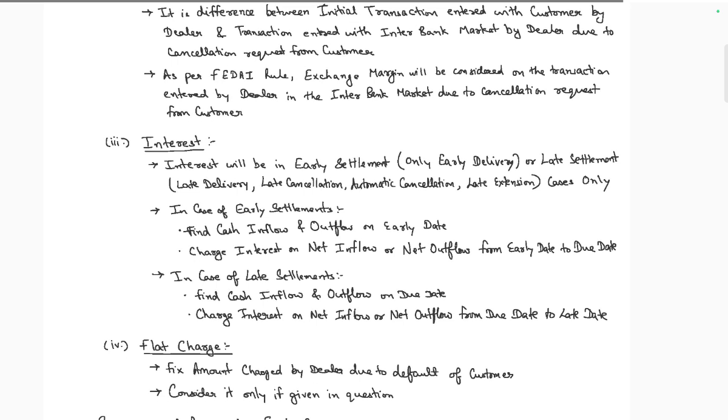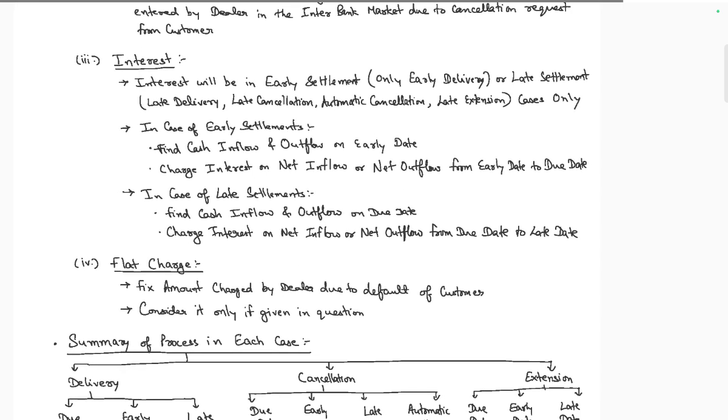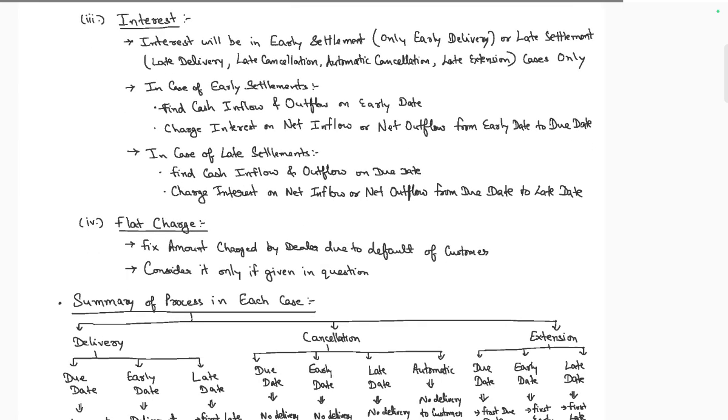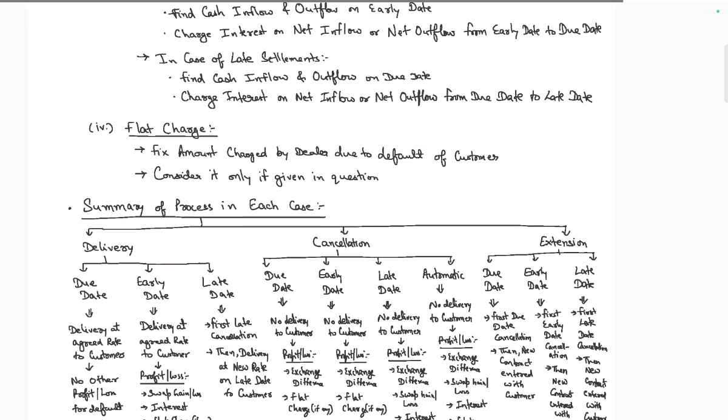Interest will be charged on early or late delivery, with rate settlement on late fee subscription cases. In the case of early settlement, the cash flow and outflow of the early date can be charged interest on the net inflow and outflow of the early date. In the case of late settlement, interest is charged on the cash flow of the due date; flat charges are also charged to the dealers due to default by the customer.